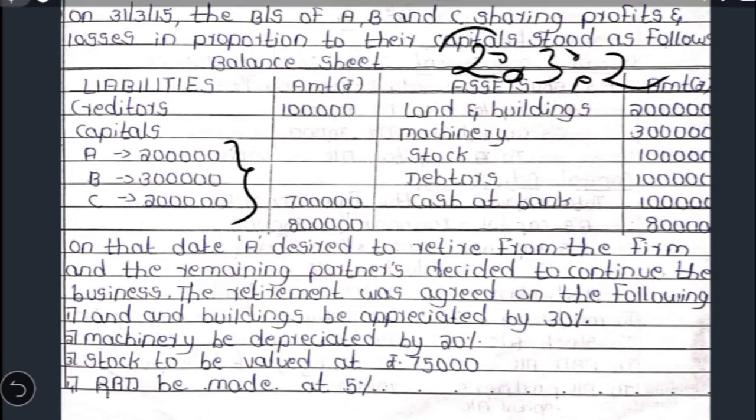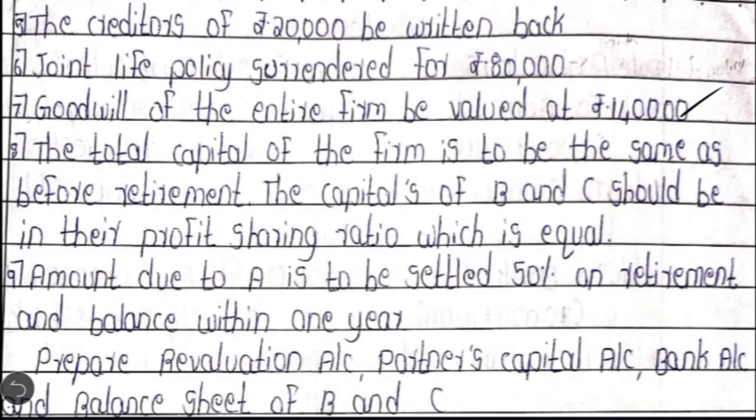Now who is retiring? A is retiring. We cannot take the new profit sharing ratio as the gain ratio by applying case 2, because in the 8th adjustment, it is given that the total capital of the firm is to be the same as before. The capitals of B and C, the remaining partners, should be in their profit sharing ratio, which is equal. So the remaining partners in the future are going to share the profits and losses in the equal ratio, that is 1:1. So they have given the new profit sharing ratio. In this case, the old profit sharing ratio is given and even the new profit sharing ratio is given. So we have to calculate the gain ratio by applying case 5.